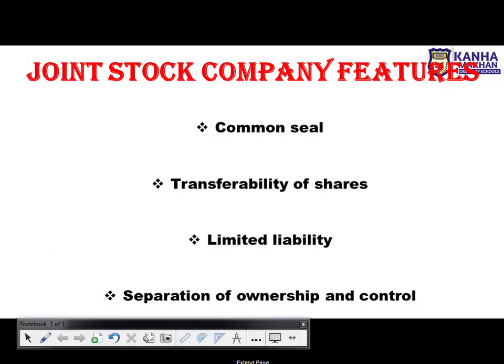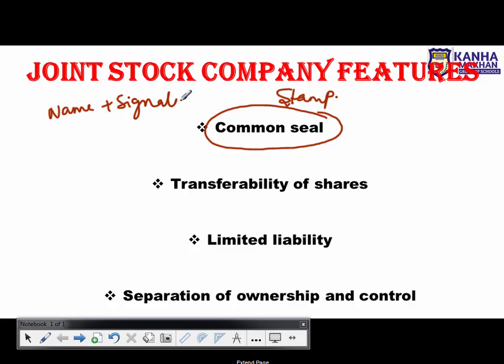So let's move on with the next one, that is the common seal. Yes, common seal. As I told you about the stamp and signature, it is the same thing only. Suppose I want to deal with any person or I want to make an agreement with any person, in that case I will go with the name and signature. In the same way, if the company is making any kind of agreement, any kind of dealing, the company will have its own common seal, that is stamp and signature. Okay, so let's move on with the next feature, that is transferability of shares.